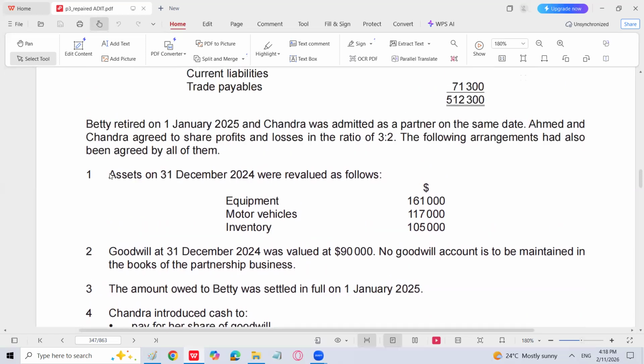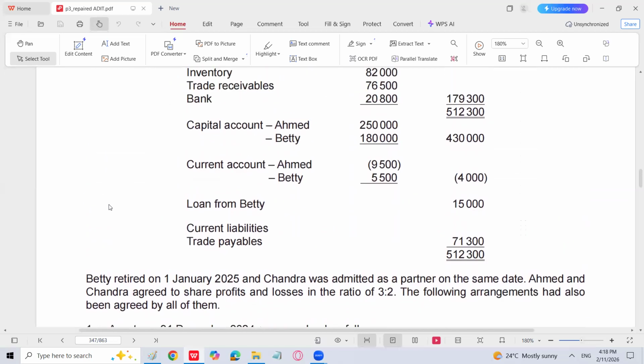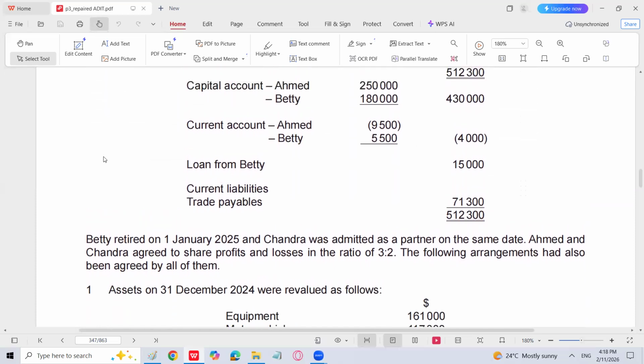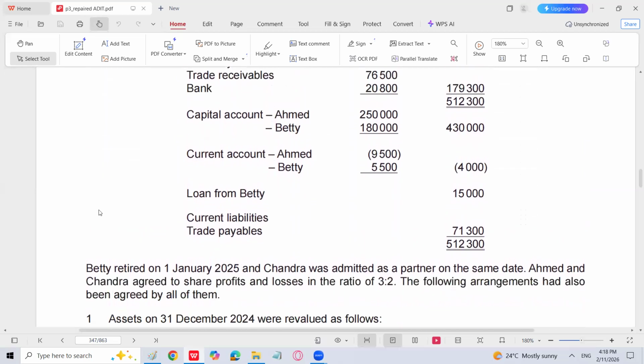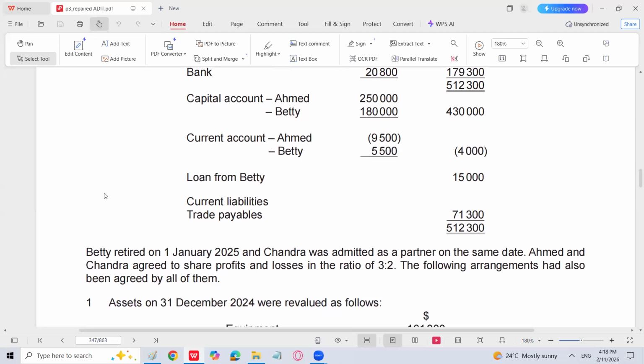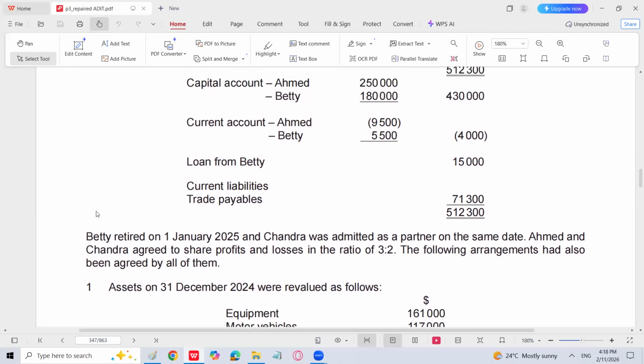What is the profit sharing ratio? 3:2. So Betty retired from the partnership and Chandra was admitted. So Ahmed and Chandra, Ahmed is going to have a 3/5 share and Chandra is going to have a 2/5 share, right? So the Ahmed capital is 2,50,000 right now. So according to this, you can think that whatever the amount of Ahmed capital which will stay in the business, according to his profit and loss sharing ratio, the capital of Chandra should be equal to it according to the profit and loss sharing ratio. You have to make this equal. What do you mean by this?